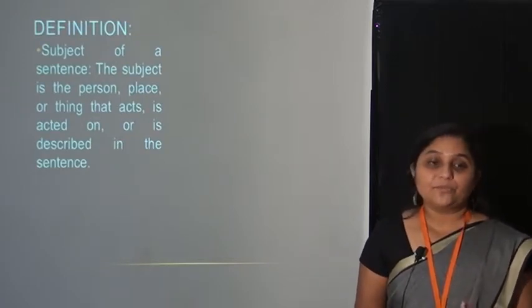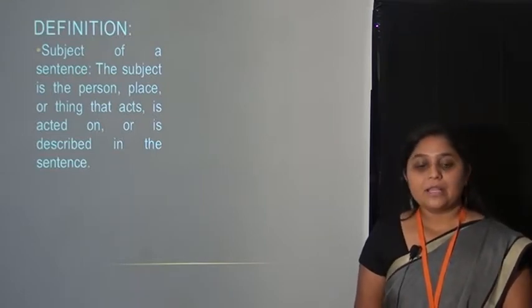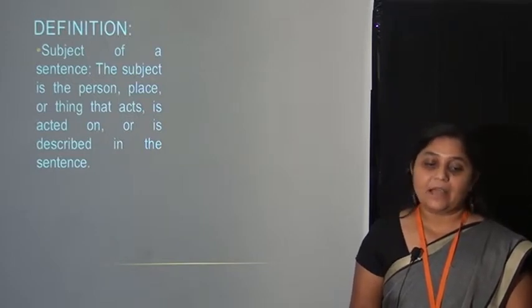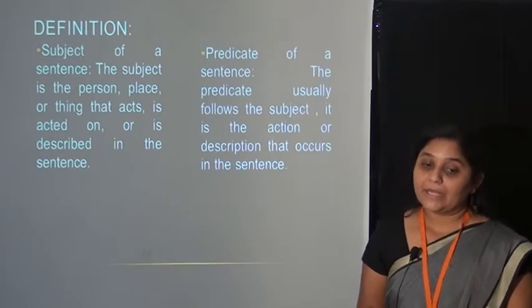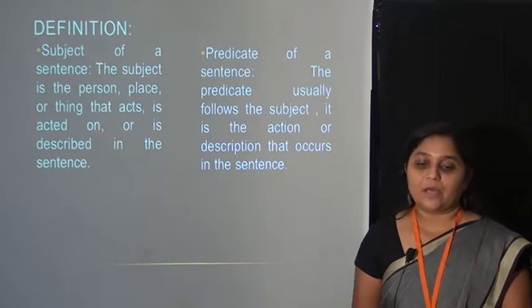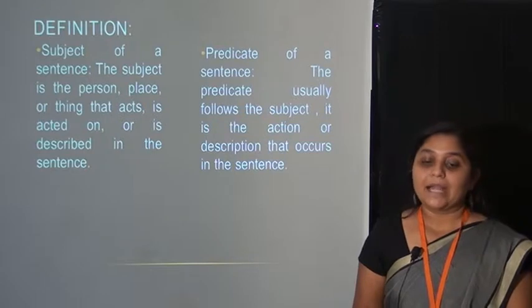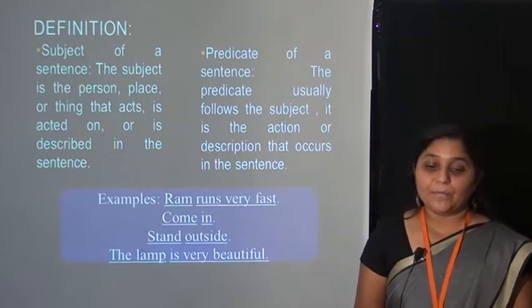Now let's see the definition of the subject of a sentence. The subject is a person, place or thing that acts, is acted on or is described in the sentence. Now let's see predicate. The predicate usually follows the subject. It is the action or description that occurs in the sentence. Now let's see the examples.